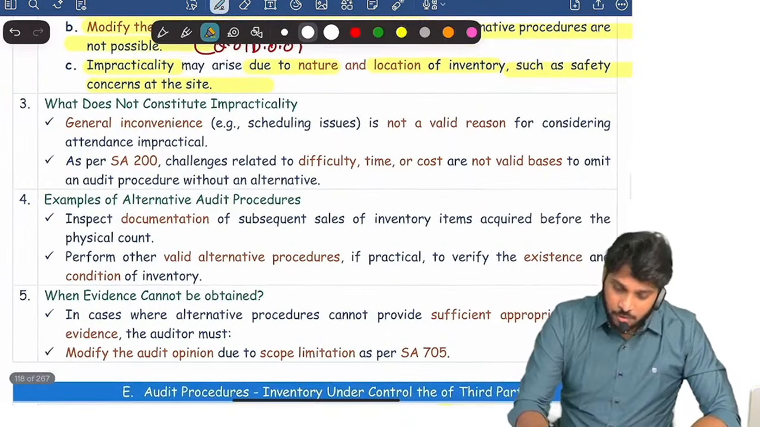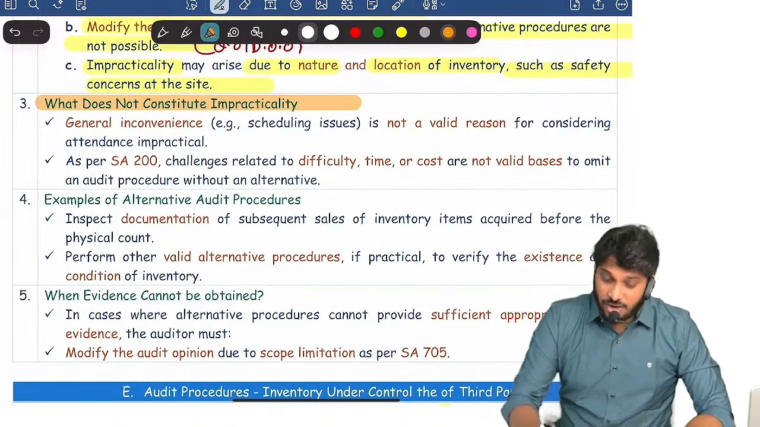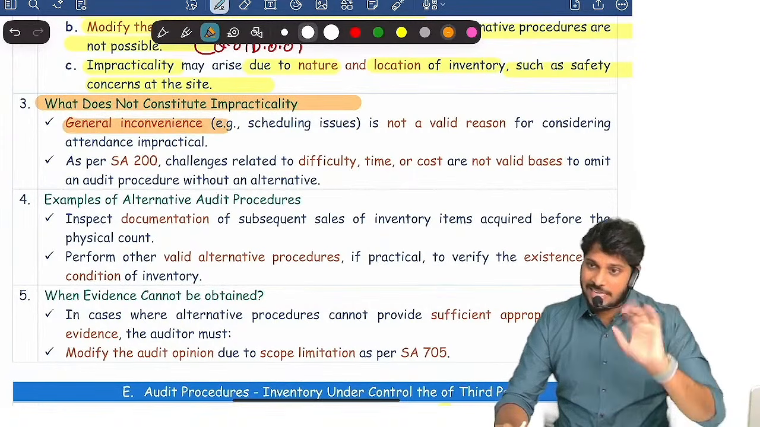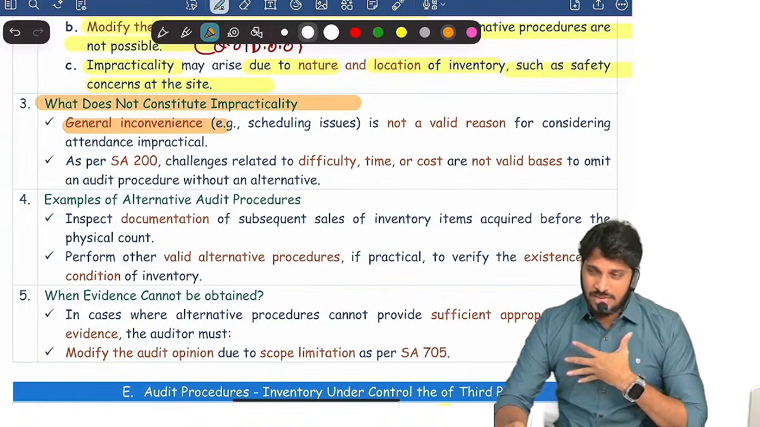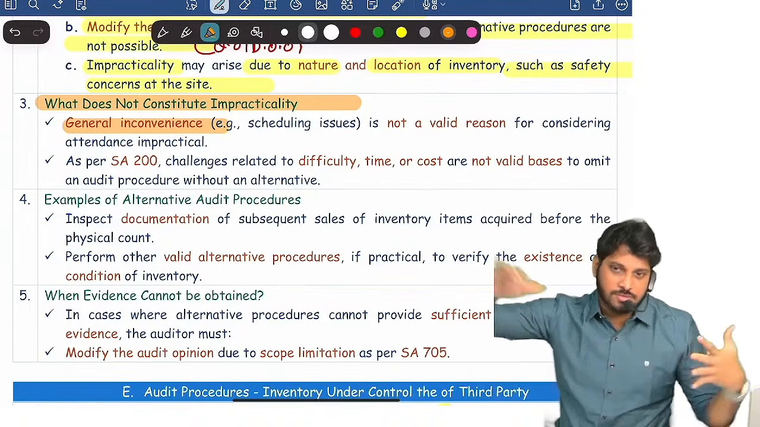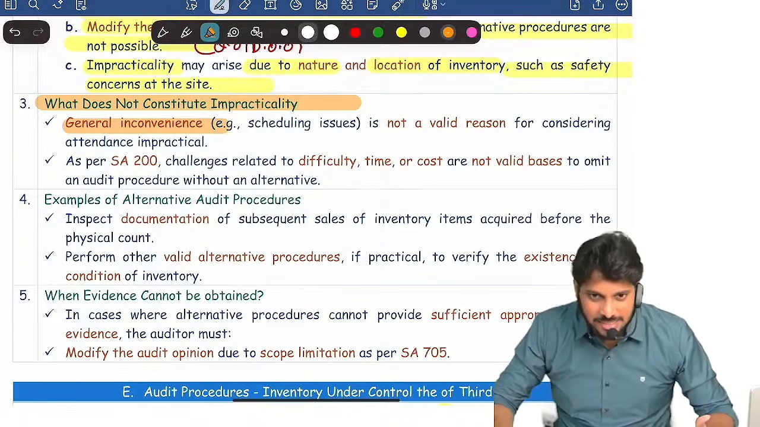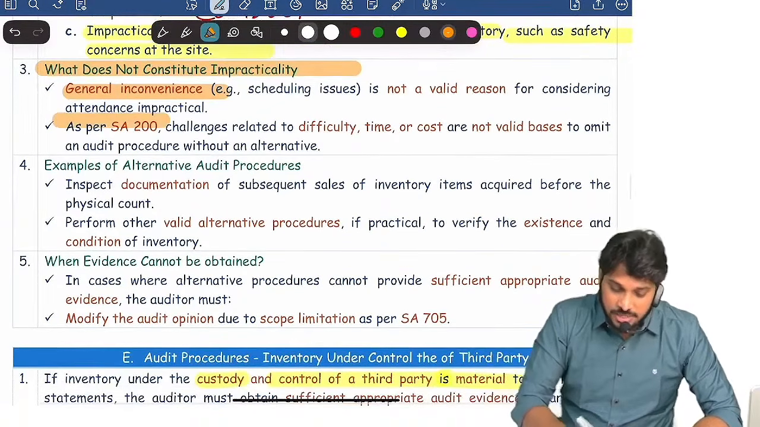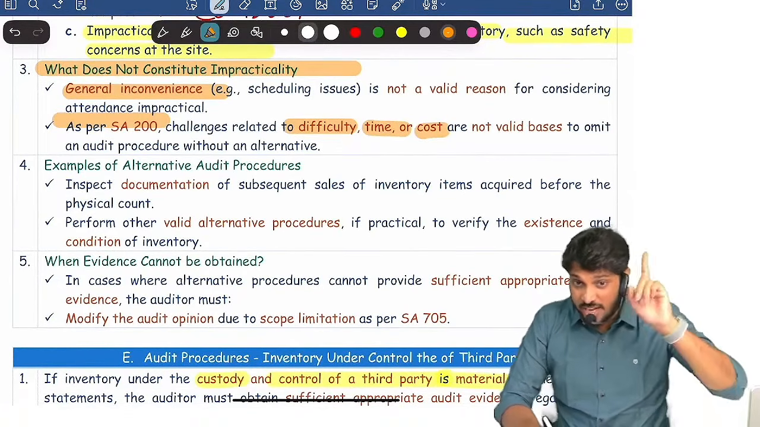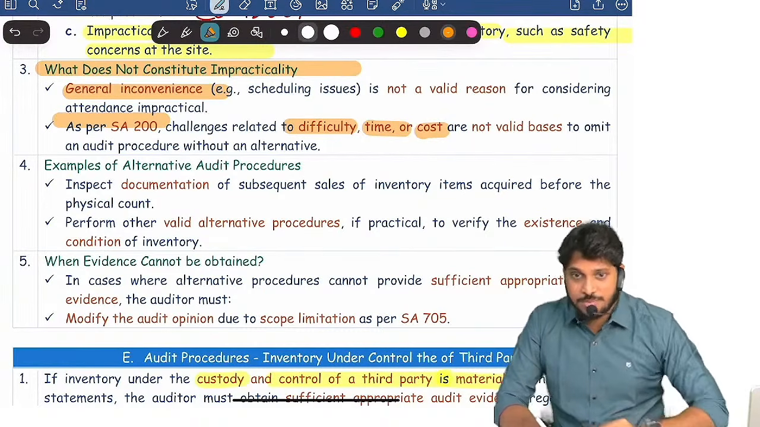Next, what is not impracticability? If the auditor is feeling inconvenient to go, that is not impractical. If the auditor is feeling, oh my god, there will be no AC in the godown, that is not impracticality. Are you clear? Remember, even in SA 200, difficulty, time, cost is not a valid basis for you to omit an audit procedure.